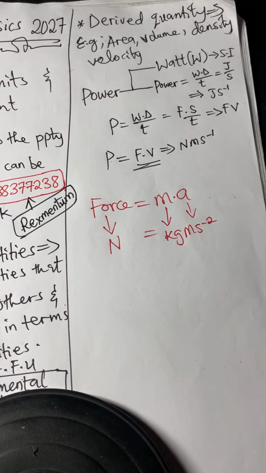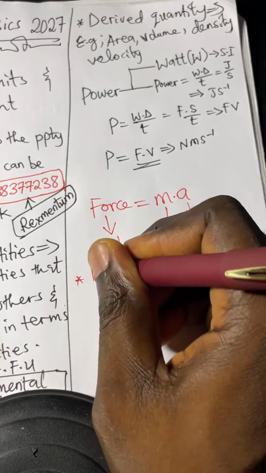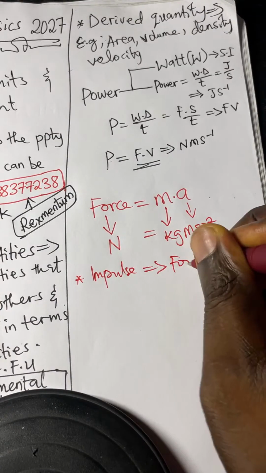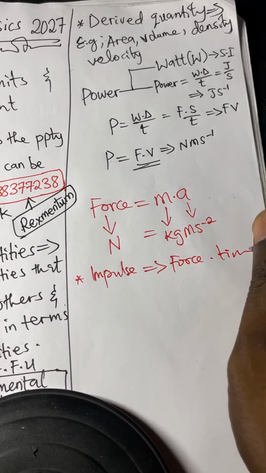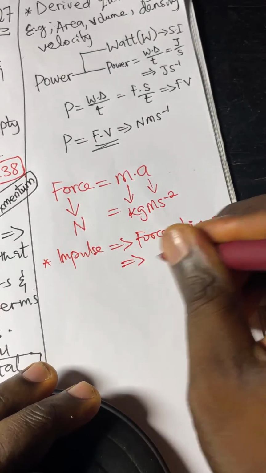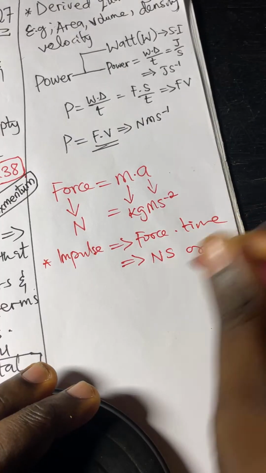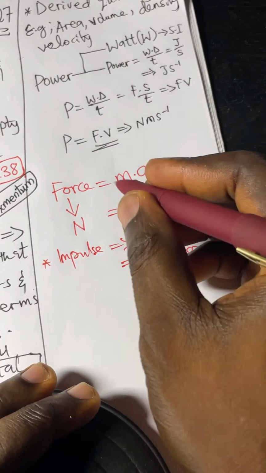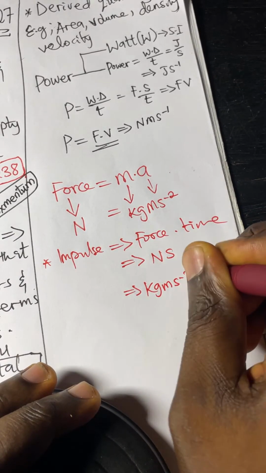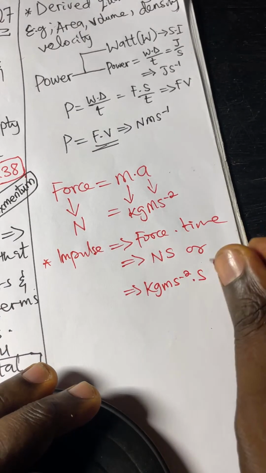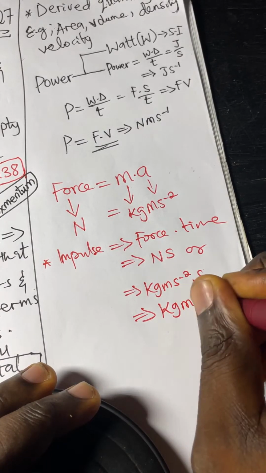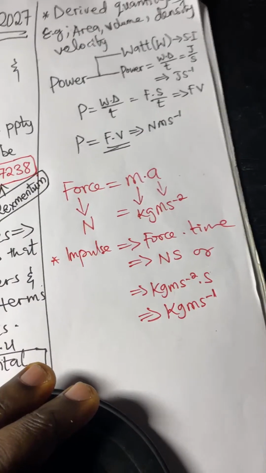Are you seeing it now? Just like if I mention impulse, you know that impulse is force times time. Now, the derived unit will be either Newton seconds, or remember force alone is kilogram meter per second square, so you can do kilogram meter per second square times seconds. Power 1 plus power minus 2, everything will give you kilogram meter per second. Are you seeing something now?